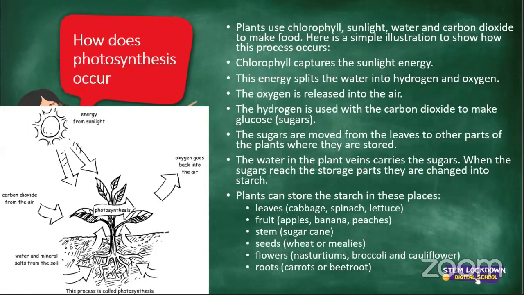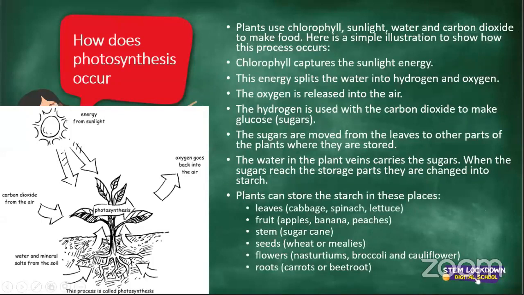Leaves, like we've spoken about already: cabbage, spinach, or lettuce. A fruit could be apples, banana, peaches. In the stem, an example is sugarcane or asparagus. We're eating the stem of the plant. Or flowers. This could be nasturtiums, broccoli, and cauliflower. And the roots, these are carrots or beetroot.